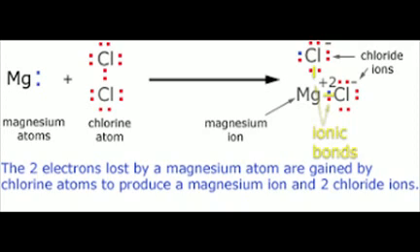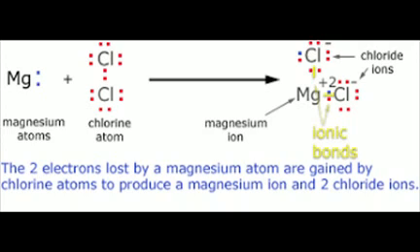Now, there is a snag. A single magnesium atom donates 2 electrons from its valence shell, whereas a single chlorine atom can accept only 1 electron in its valence shell.